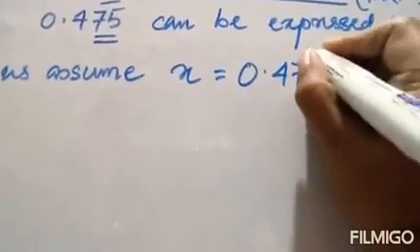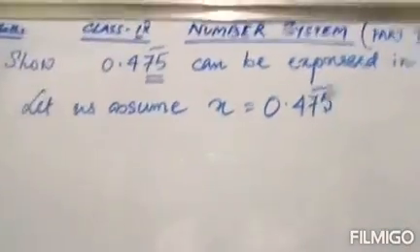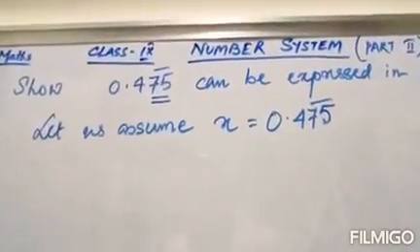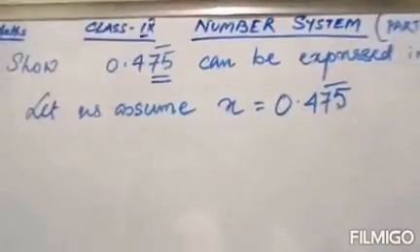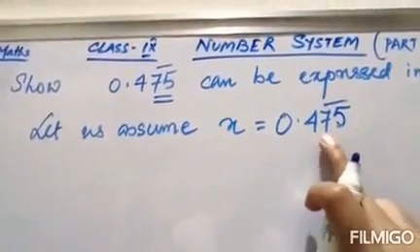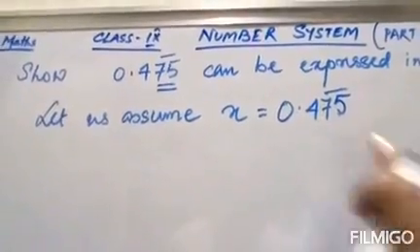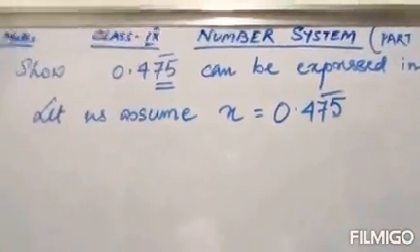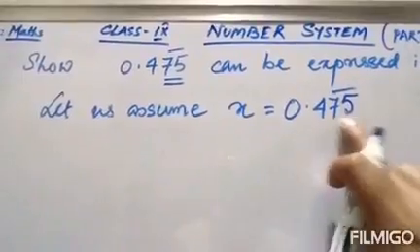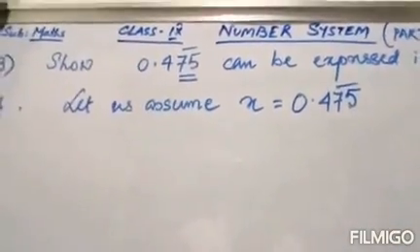Understood? Let us assume this. Now again we see there are three places of decimal shown here, but above two places of decimal we see there is a bar.